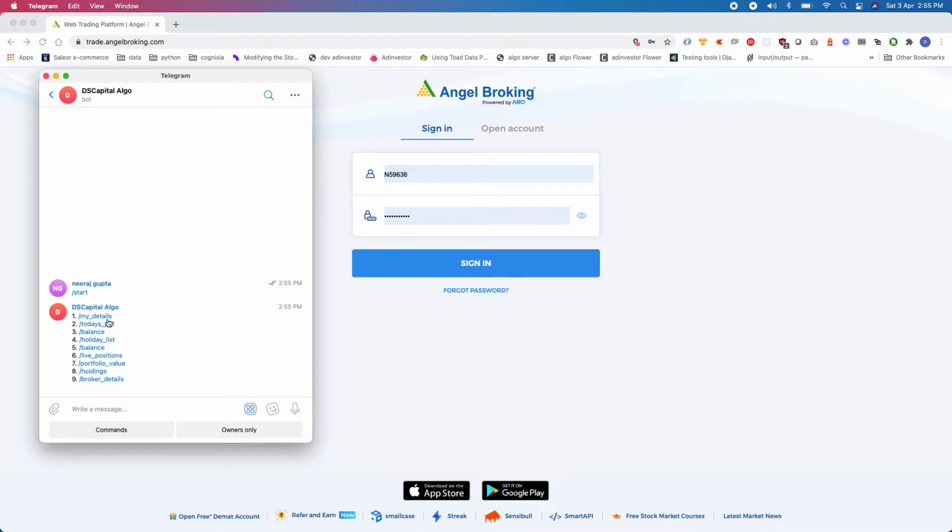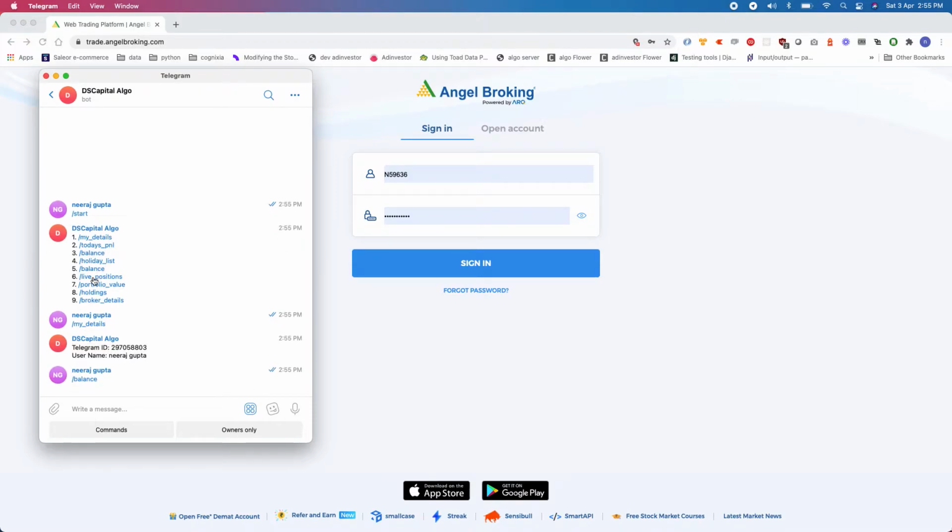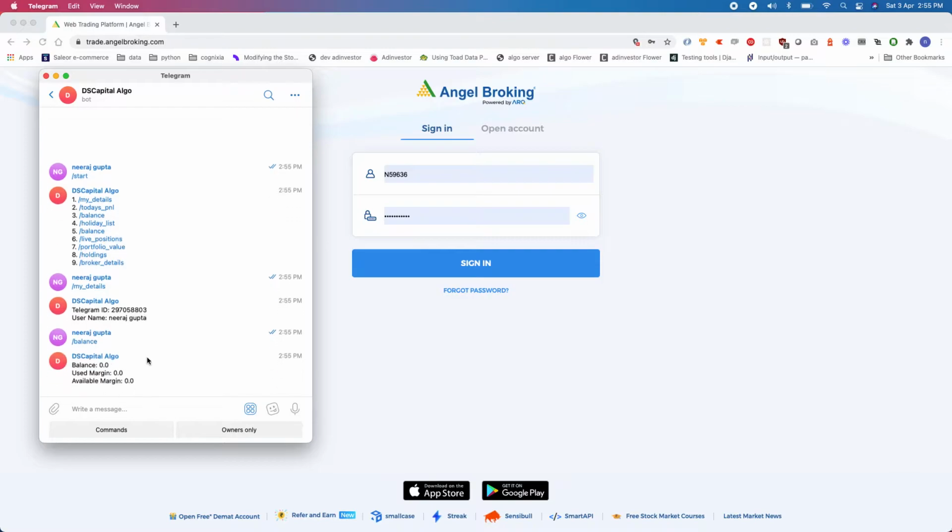Here I can check my details. My details basically give me my Telegram ID and my username. That's it. Then I have today's PNL and balance. I can check my balance. Let's see what the balance is.